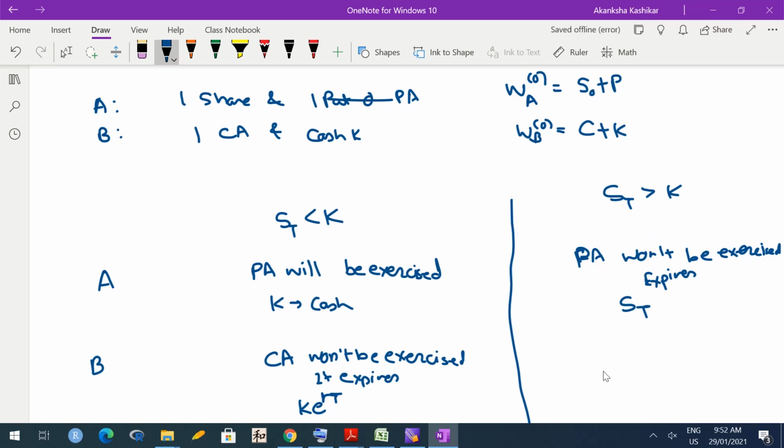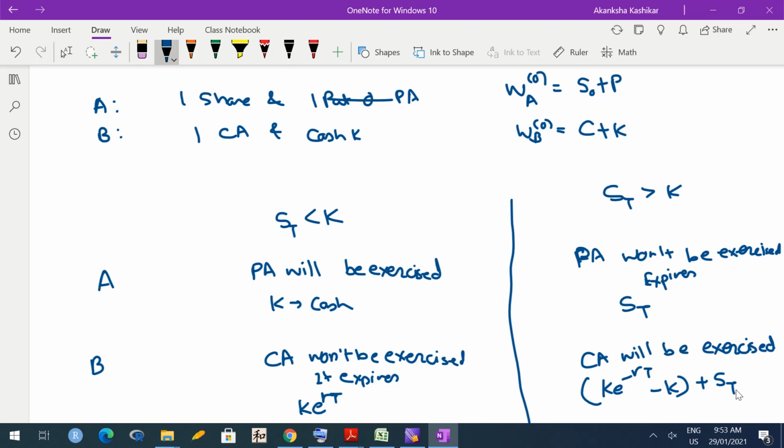On the other hand, in portfolio B, the call option will be exercised. So you have cash K e raised to RT, out of which you pay K to buy the share. Okay. So you have this much money left plus you get the share, which is worth ST.